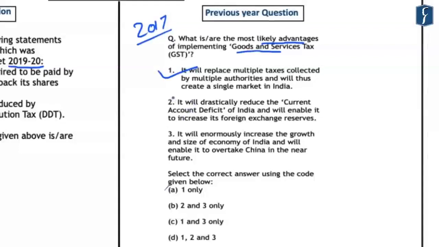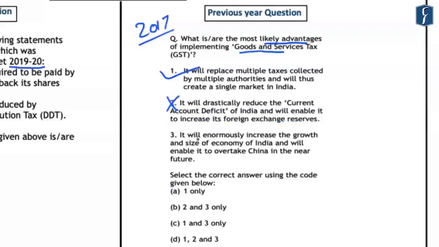Now this statement was incorrect because although GST was supposed to have a good impact on the fiscal deficit of the government budget, which would have resulted in a long-term benefit for the current account deficit, the foreign exchange reserves depend on various other factors, which can include the improvement in the exports of India or the export competitiveness of India, and how the global economy is doing. So that is why this statement was incorrect.